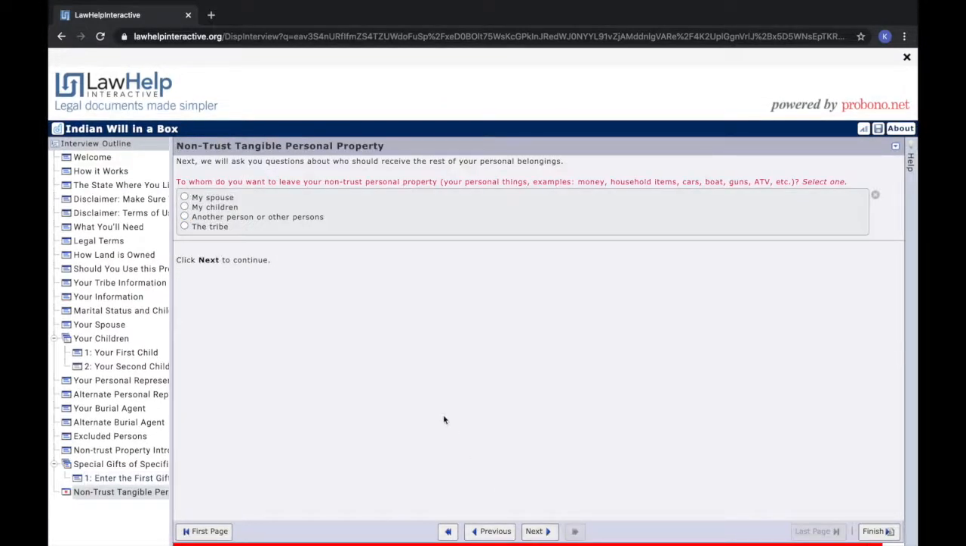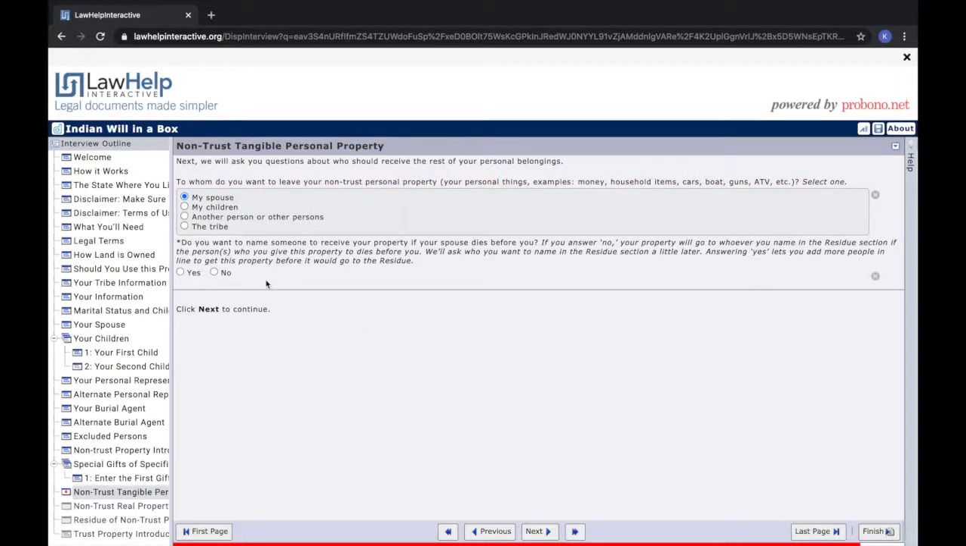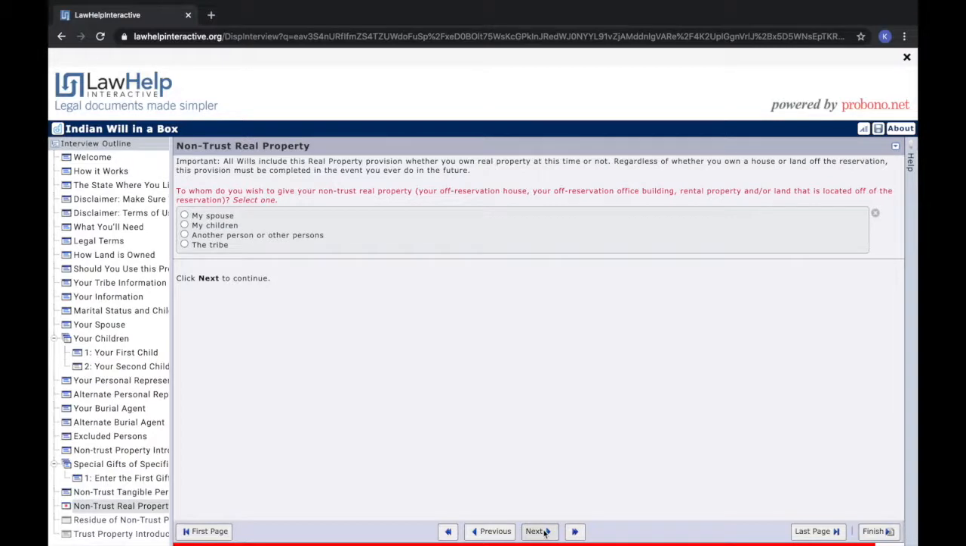On the next page, I'll be able to leave the rest of my non-trust personal property to my spouse without listing any alternates. If you choose not to name an alternate and the person you originally choose passes away before you, the property will go to whomever you list in the residue section that we will discuss later in the form. On the next page, I'll leave my non-trust real property to my spouse without listing any alternates.